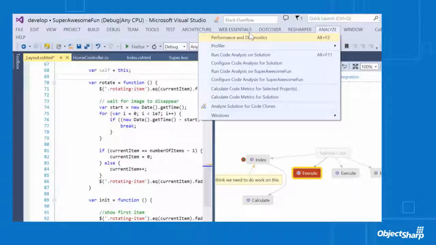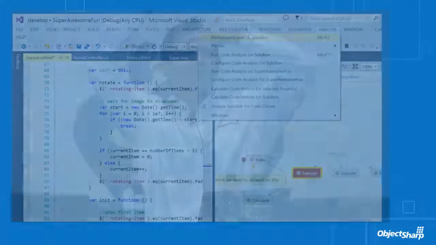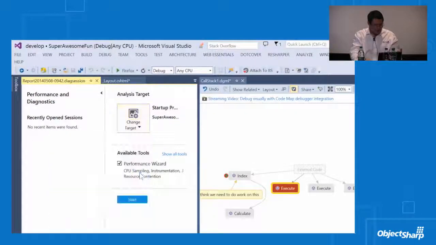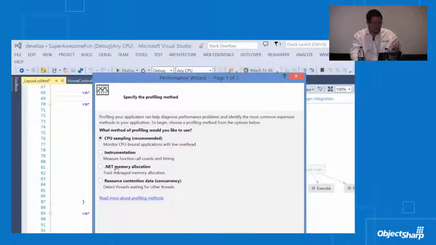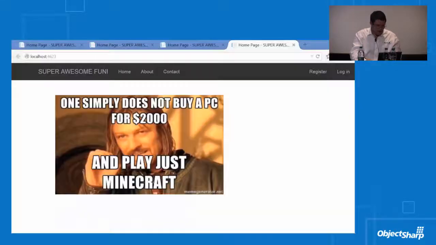So this Analyze tab, how many people have actually spent time in the Analyze tab in Visual Studio previously? So all 5 of you out there. So I'll show you something that is really useful, not just for web, but really any project. This can attach to anything. But this is the place, if you want to get performance analysis, this is where you want to roll from.